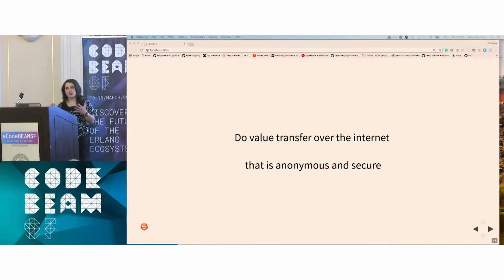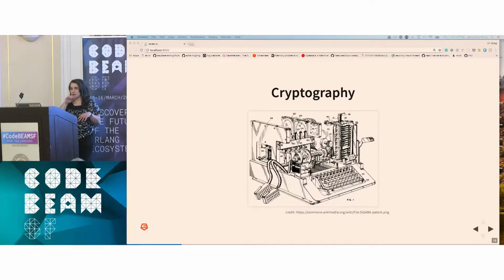And there's also this aspect, right? People talk about it a lot, that there's a level of anonymity and security. So before I talk about the blockchain and Bitcoin and how it actually works, I want to take a step back and look at security because it plays a big role.